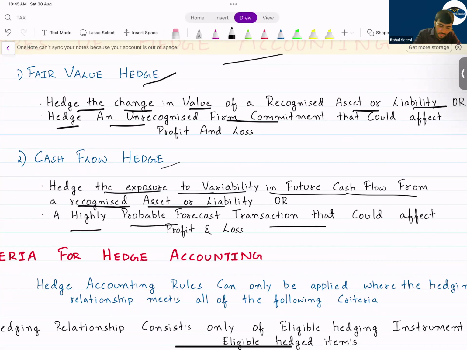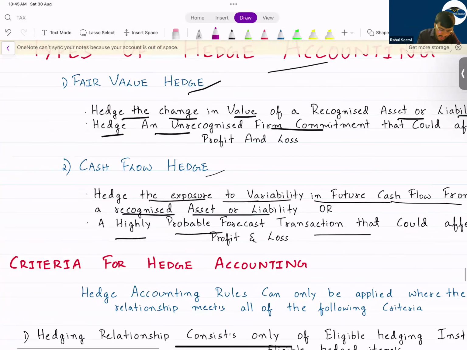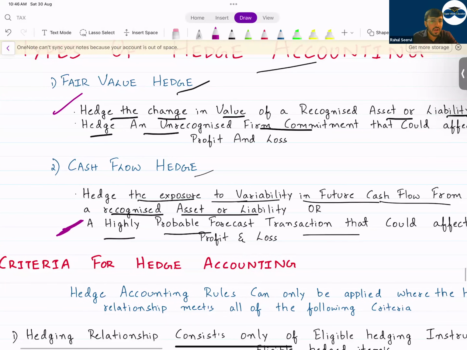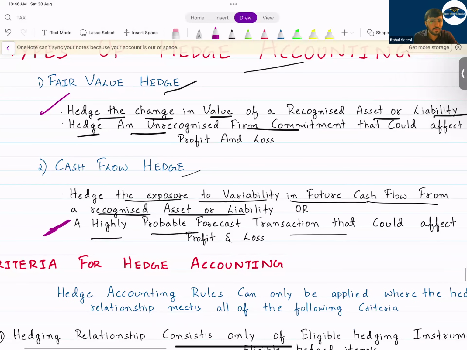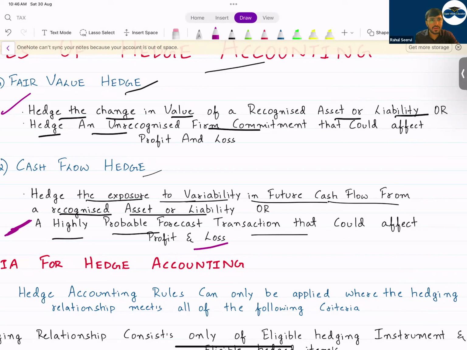If the question comes in your exam, it will come from this fair value hedge or the second part here. In cash flow hedge, the second part is a highly probable forecast transaction that could affect profit and loss, because there is a transaction which you have to make in future and it is probable that you have to make it. But in future the value of that will increase or decrease, so it is creating a risk to you. That means your payment is also dependent on some future thing. So the risk is that the company will enter into a contract.